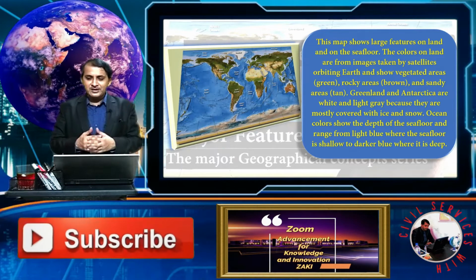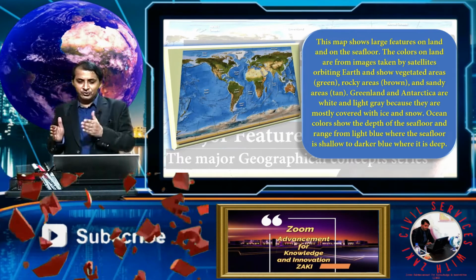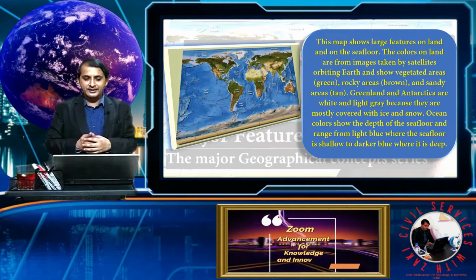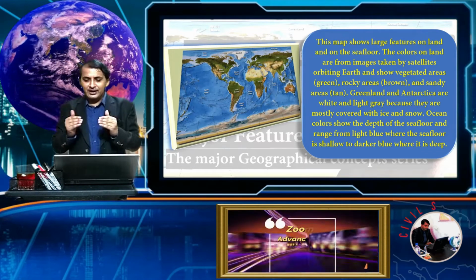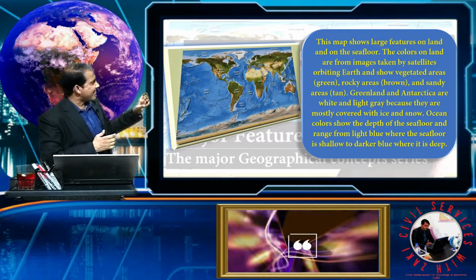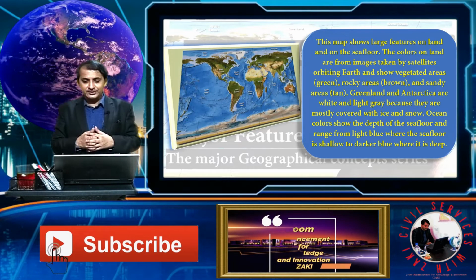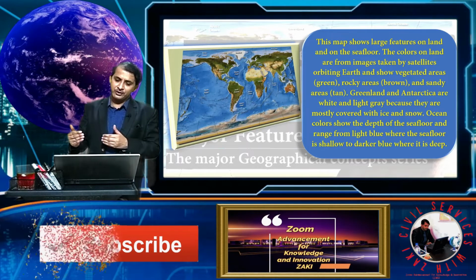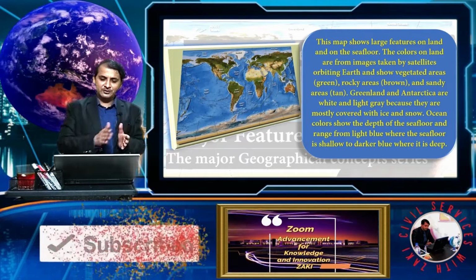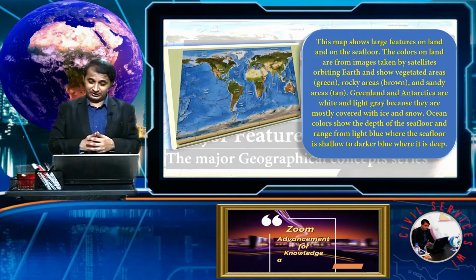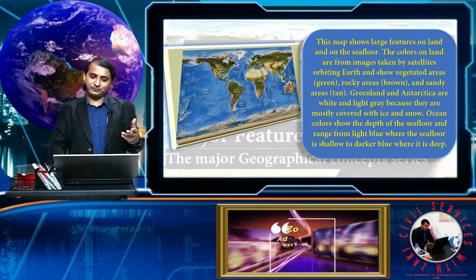So images taken by satellites orbiting Earth show the vegetation area as green, the rocky area as brown, and the sandy area as tan. Greenland and Antarctica are white and light gray, and the ocean's color shows the depth of the sea floor: light blue means the sea floor is shallow, and dark blue is the deepest part of the ocean. So let's move forward and see some of the features of our oceans.